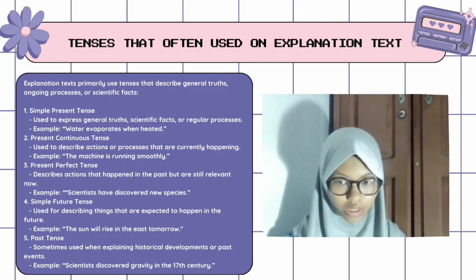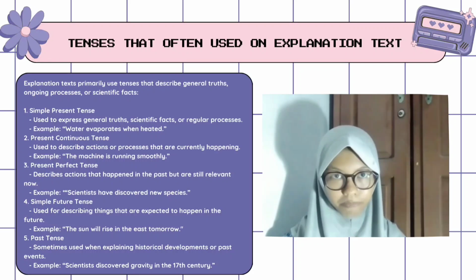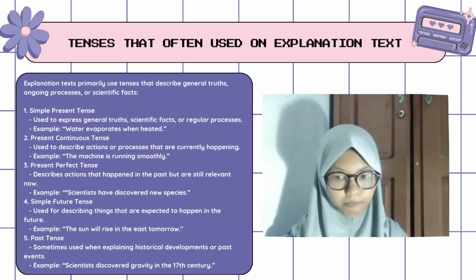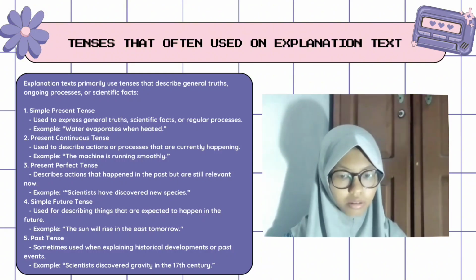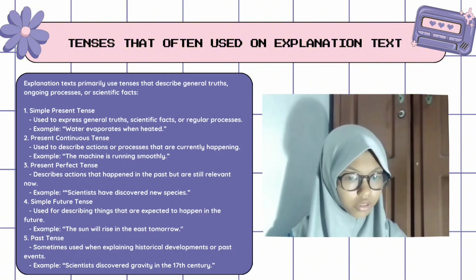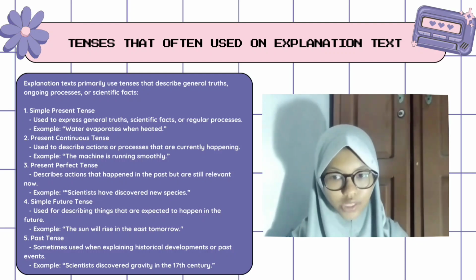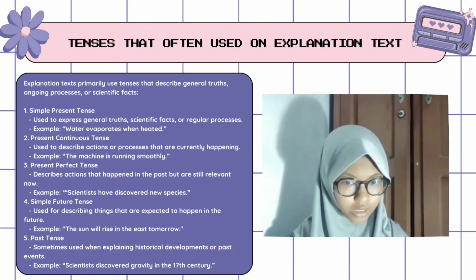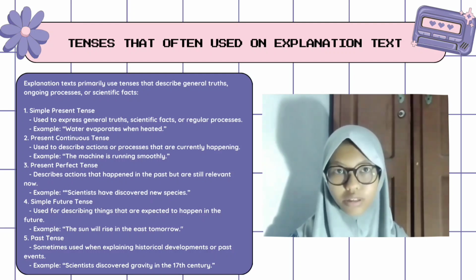2. Present continuous tense is used to describe actions or processes that are currently happening. Example: the machine is running smoothly. 3. Present perfect tense describes actions that happened in the past but are still relevant now. Example: scientists have discovered new species. 4. Simple future tense is used to describe things that are expected to happen in the future. Example: the sun will rise in the east tomorrow.